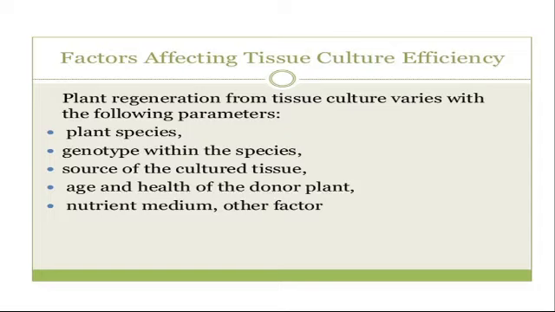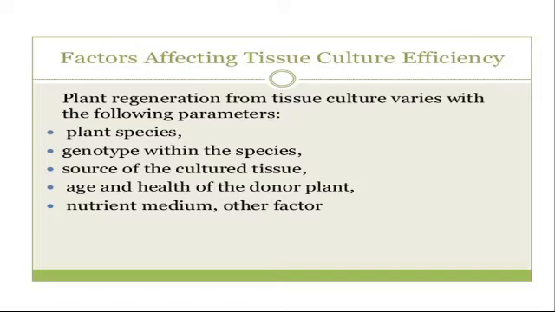Second one is genotype within the species. Genotype means there is genetic variation, or different genetic characters, and there are different genotypes within the species. If there is a difference in genotype, the callus induction rate, type of callus, root formation during callus phase, and shoot regeneration rate all get differ.